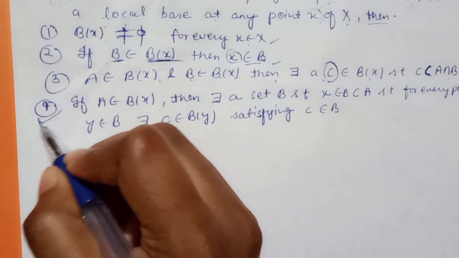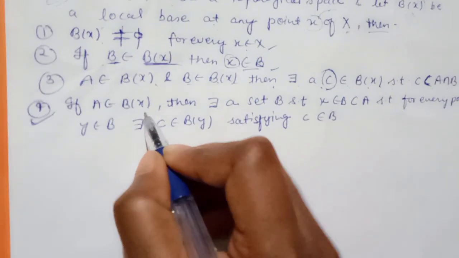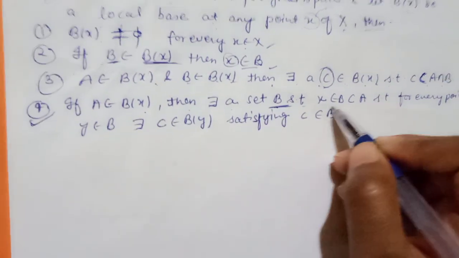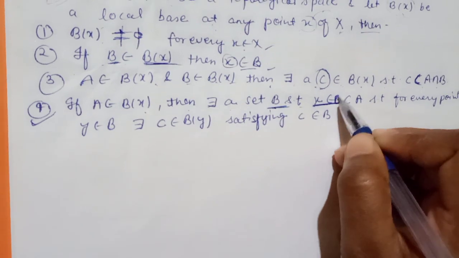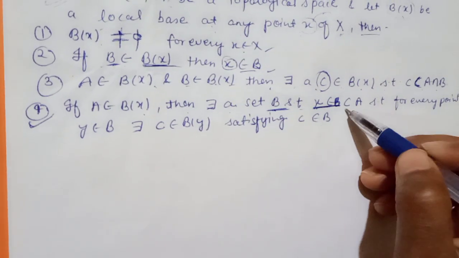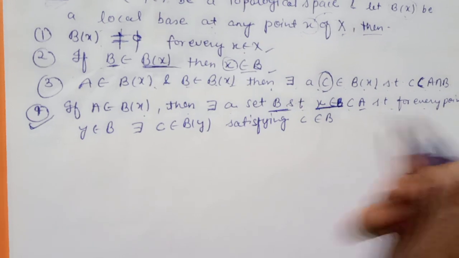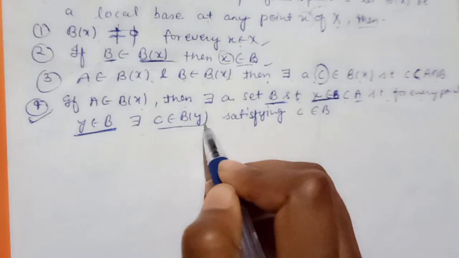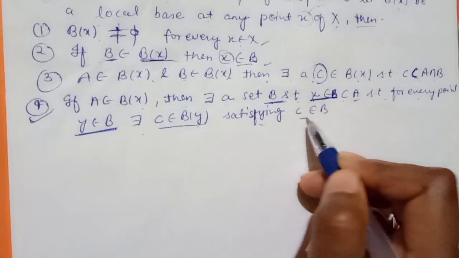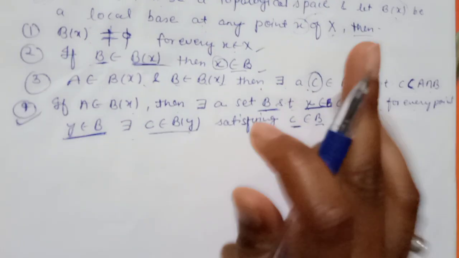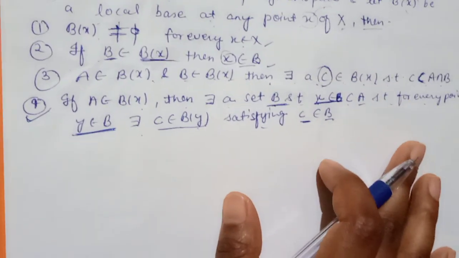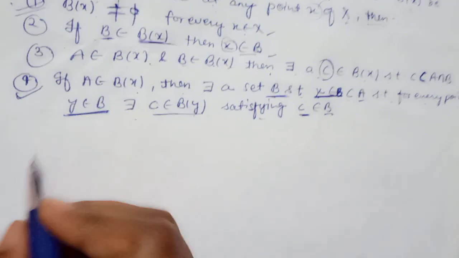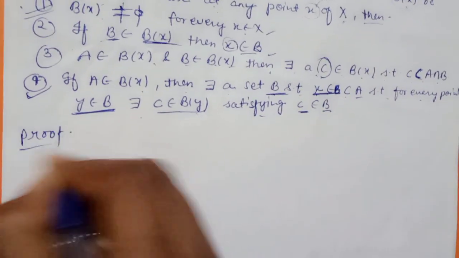The fourth one is if A belongs to Bx, then there exists a set B such that for this B set, x belongs to B and that is a subset of A, such that for every point y belonging to B, there exists a C belonging to the B of y satisfying C belongs to the B. I will explain each and every step. First follow the procedure of this proof. Let's prove the first one.